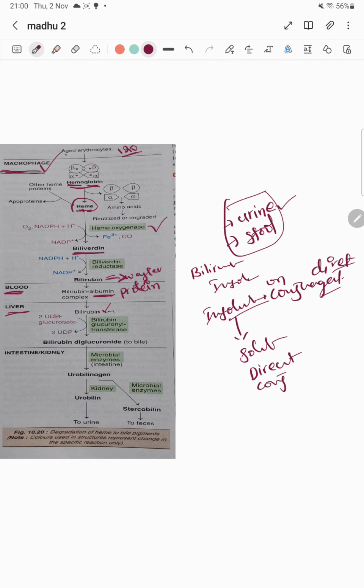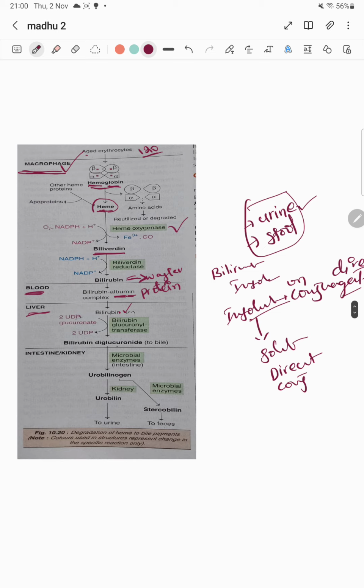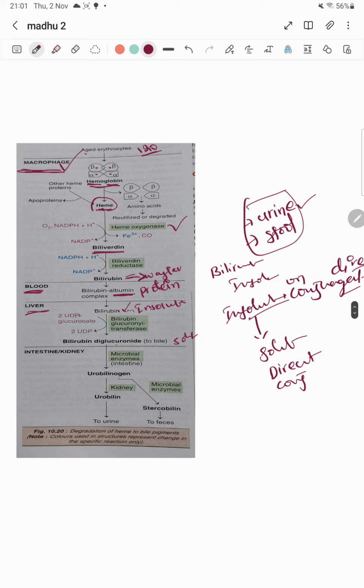In the blood, bilirubin is present in the form of conjugation with albumin. Here, in the liver, bilirubin is insoluble and ready to get converted to soluble form, which is bilirubin diglucuronide. You can see here, in order to convert this insoluble form of bilirubin to soluble form of bilirubin diglucuronide, what we need is bilirubin glucuronyl transferase.